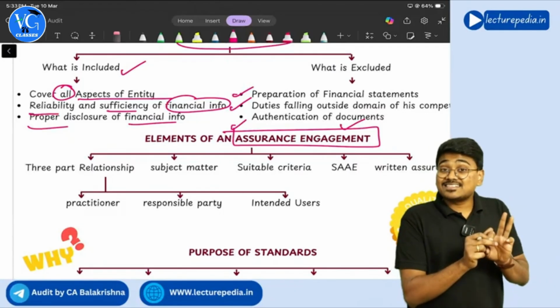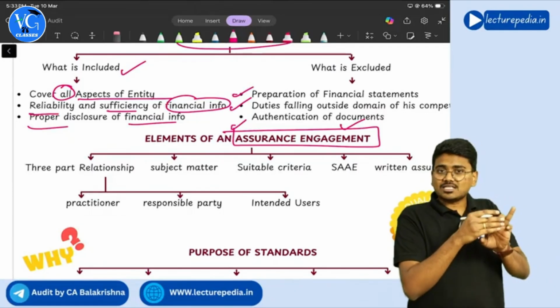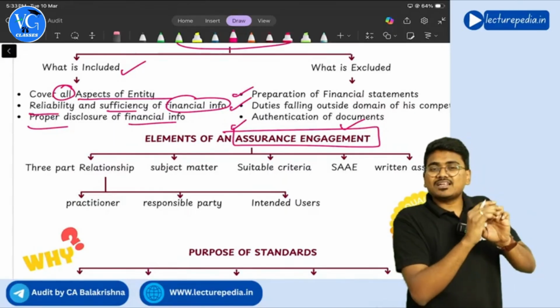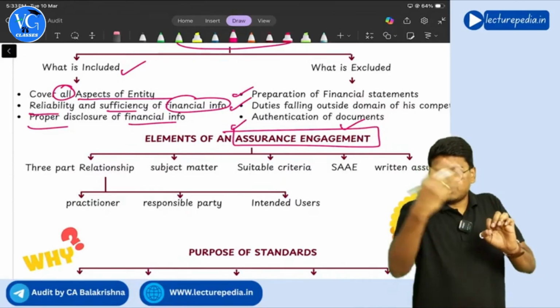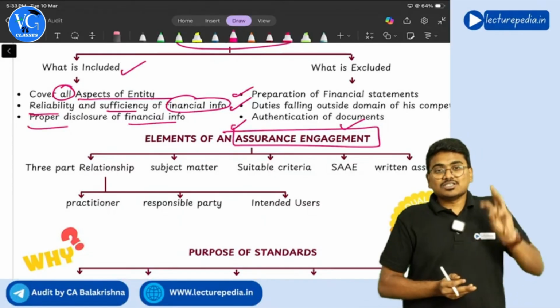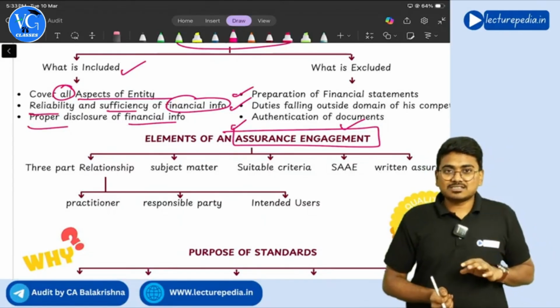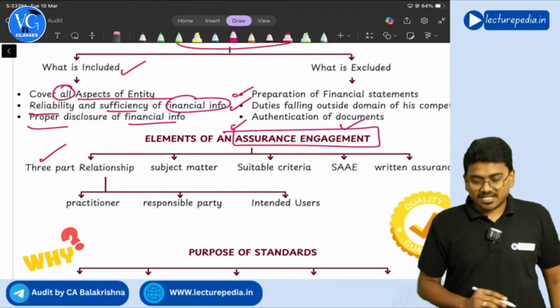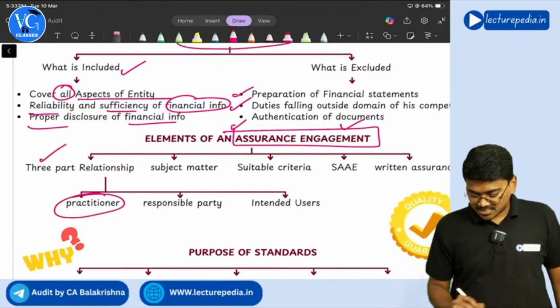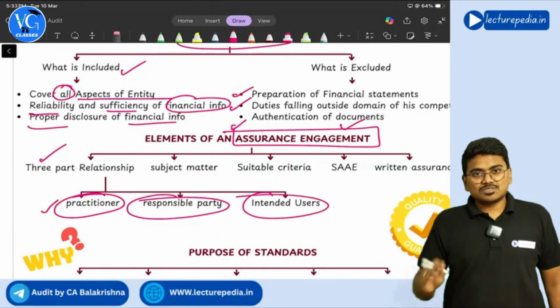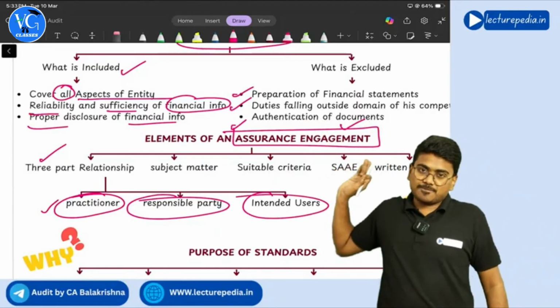Next, management or the responsible party who will prepare the financial statements. And finally, users, for the purpose of whom this audit is done. So these 3 are the people involved in the assurance engagement, right? So a 3 party relationship. Who are they? Practitioner, nothing but the auditor. Responsible party, nothing but management. Intended users, nothing but stakeholders.